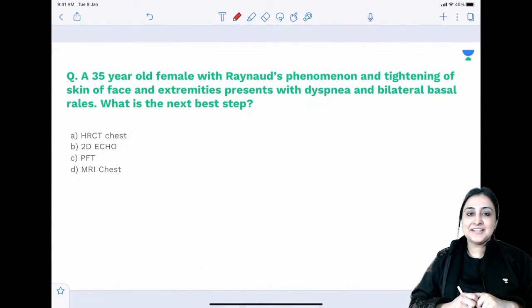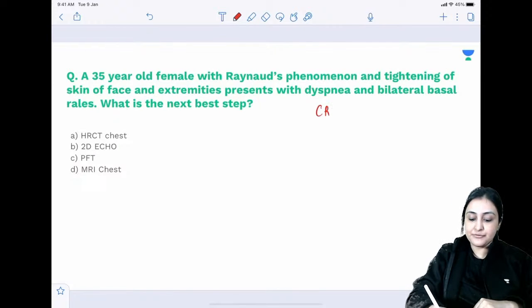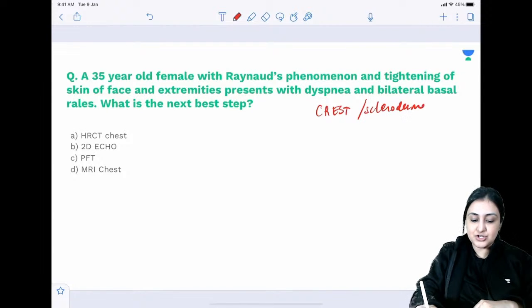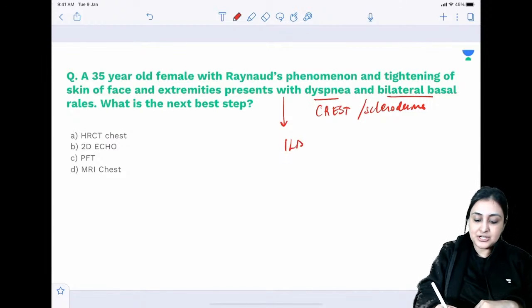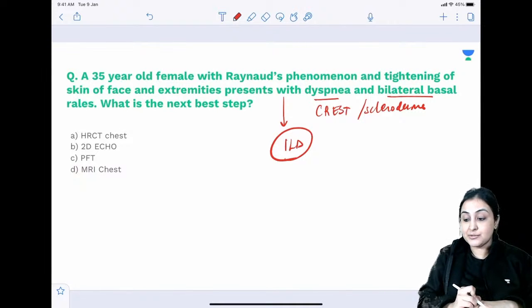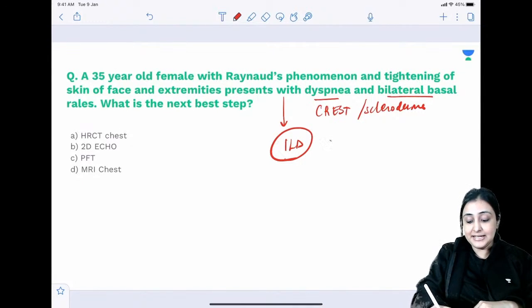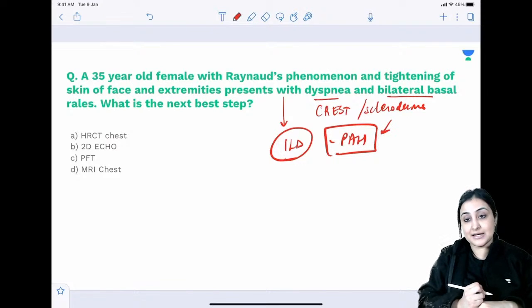Okay, last question. 35-year-old female with Raynaud's phenomenon, tightening of skin, dyspnea. So we are thinking of what? We are thinking of CREST or scleroderma, right? Dyspnea, bilateral basal crepitations. So this is associated with ILD. In fact, scleroderma has the highest chance of ILD, and the maximum risk of PH is also with scleroderma.